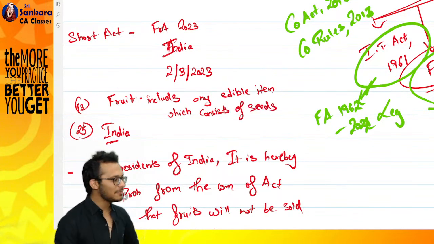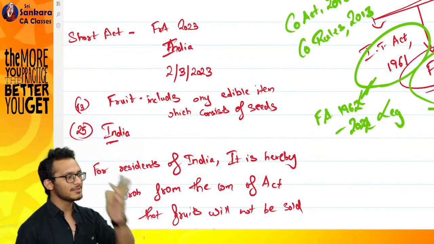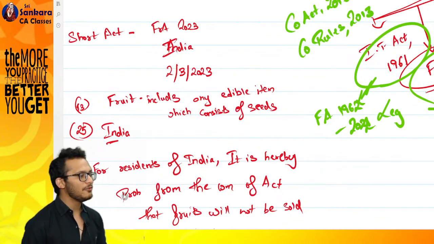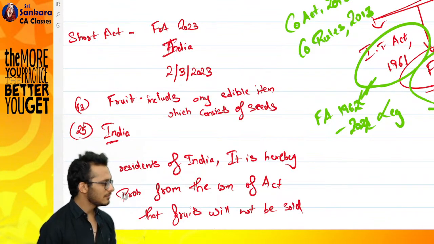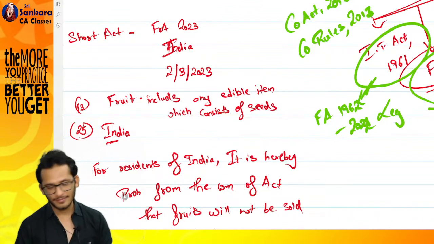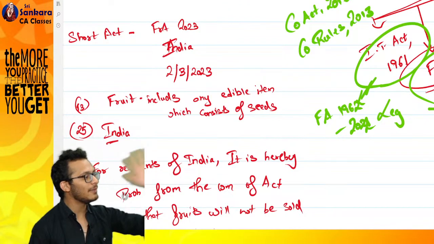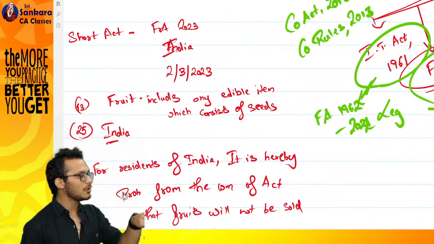Now I am the smart person. I went to Satya and said, you have told fruit means something which has a seed. From tomorrow, if you sell tomato also, it is banned. You know there is a debate going on, whether tomato is a fruit or a vegetable. If someone sells a tomato, I will ban them and put a penalty on them. Which means now the question to you is, do you want to keep tomato a fruit or not?